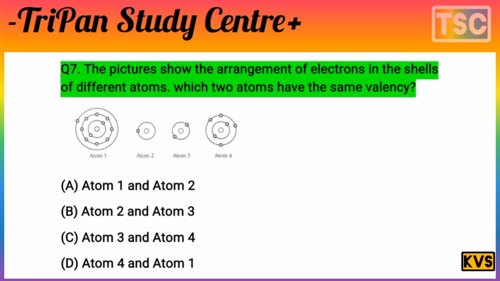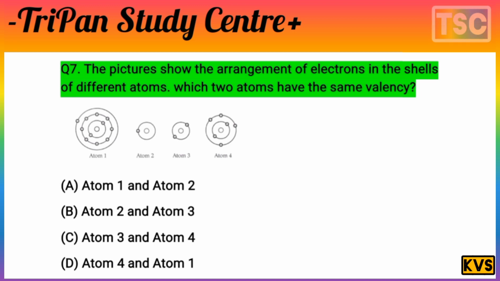Of the atoms here, atom 1 has 1 electron in the last orbital. Atom 2 also has 1 electron in the last shell.